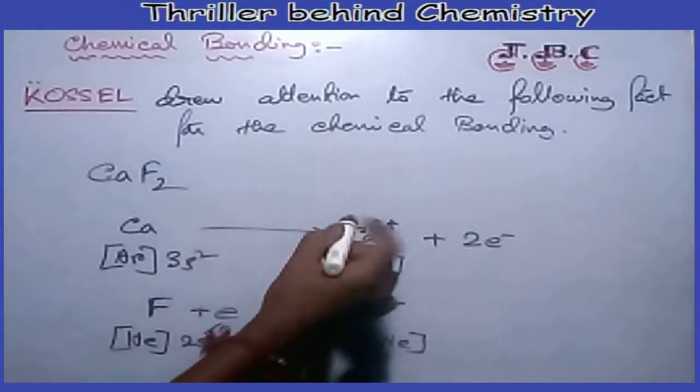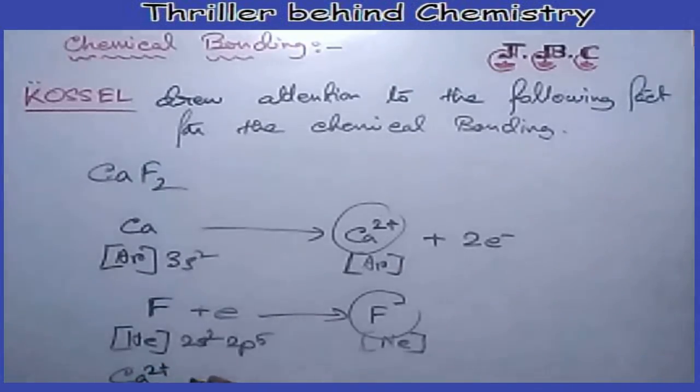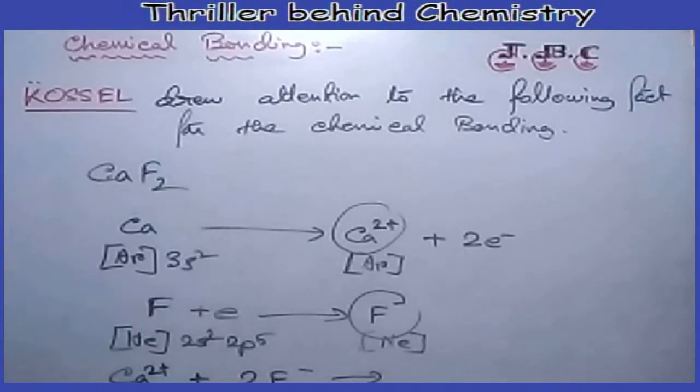When they come closer, Ca2 plus and 2F minus, because of the electrostatic attraction force they form CaF2. So the bond formed as a result of the electrostatic attraction between the positive and negative ions is termed the electrovalent bond, that is the ionic bond.